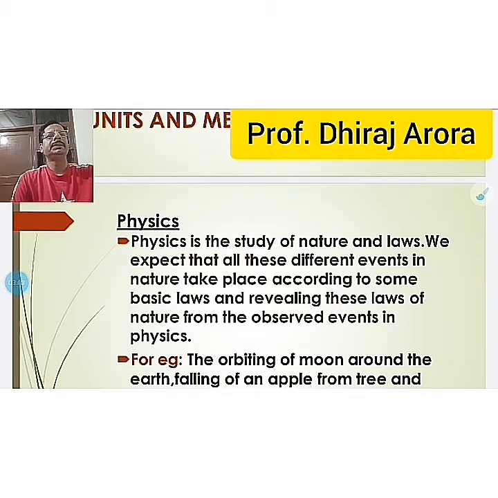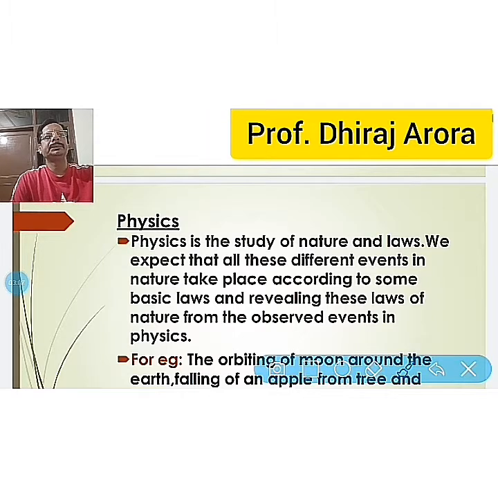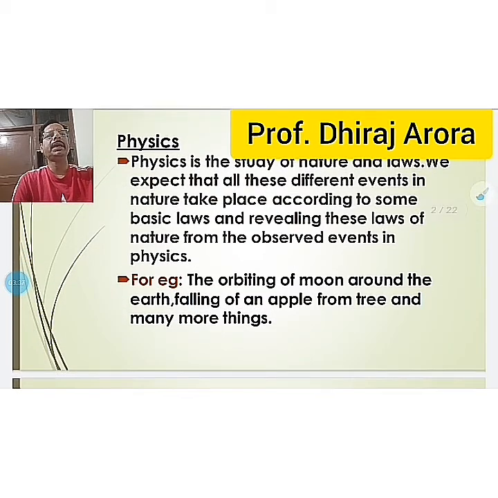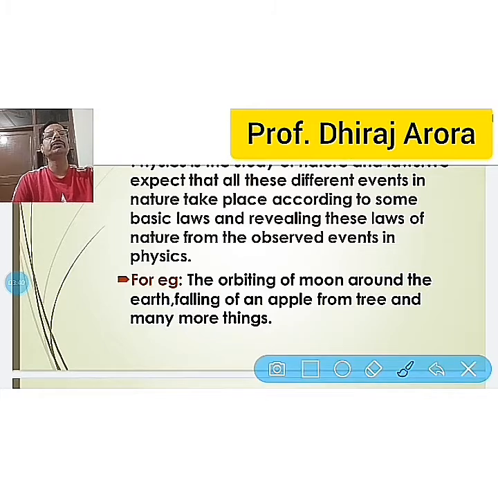I would like to tell you that the different events I am talking about are like the orbiting of the moon around the earth, the falling of an apple from a tree, the revolving of a fan, the moving of wind, how we can hear, and many more things which are related to physics.